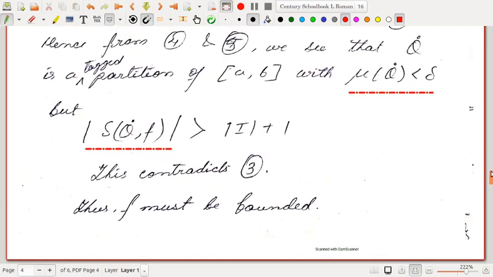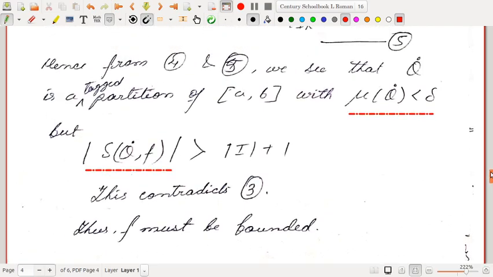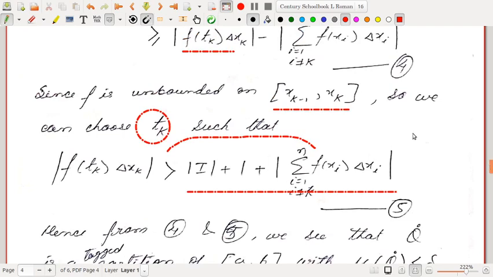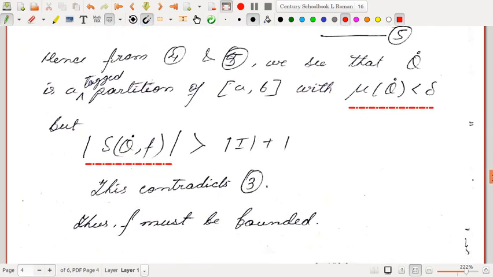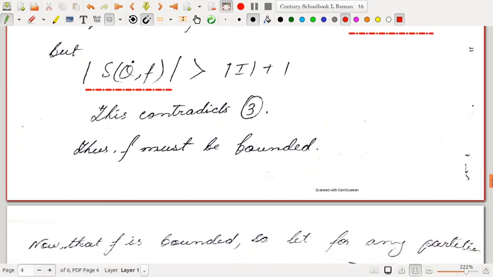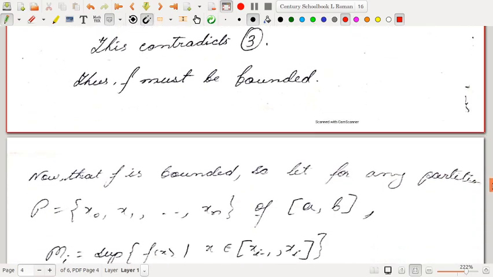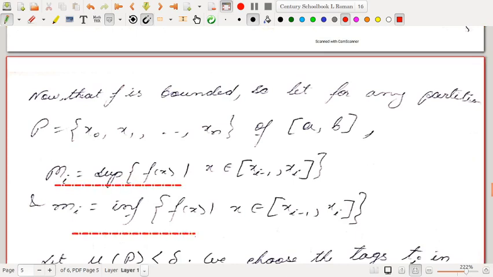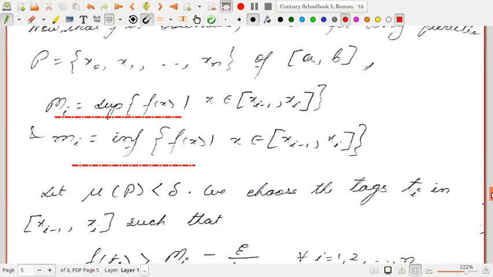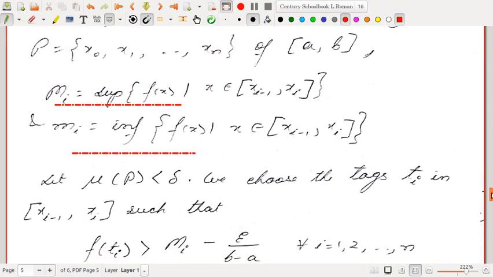Why has this contradiction come? Since we assumed that f is unbounded, only because of this could we select f of tk greater than this. That means our assumption was wrong, so f must be bounded. Now that f is bounded, for any partition p of AB, let capital Mi be the supremum of f of x and small mi the infimum of f of x. Now I have to show that the upper and lower integrals are equal.